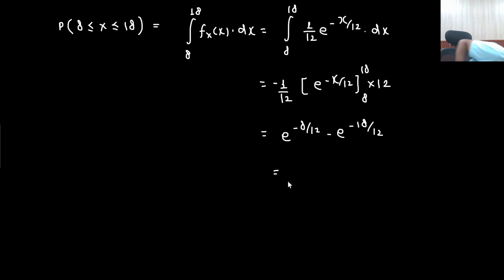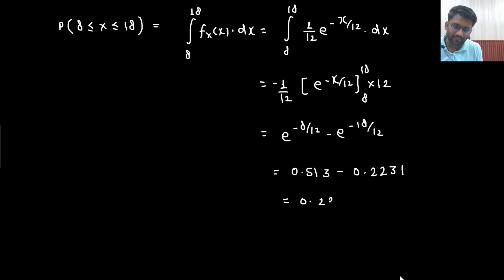Now we are supposed to do this calculation. First of all I will do 8 by 12: e to the power minus 8 by 12 will be 0.513, minus e to the power minus 18 by 12, which is 0.2231. That gives 0.289.